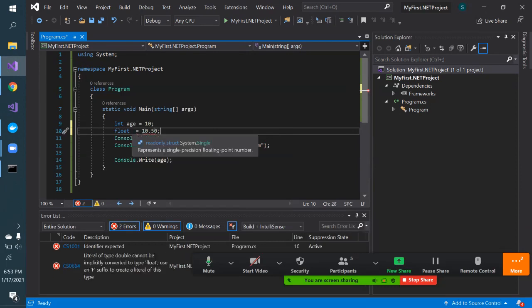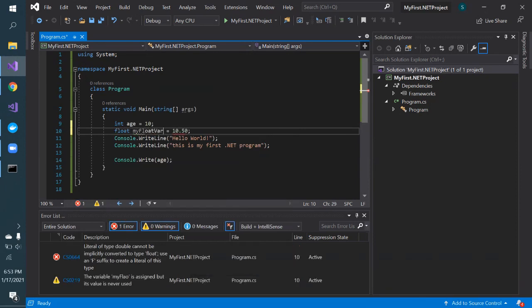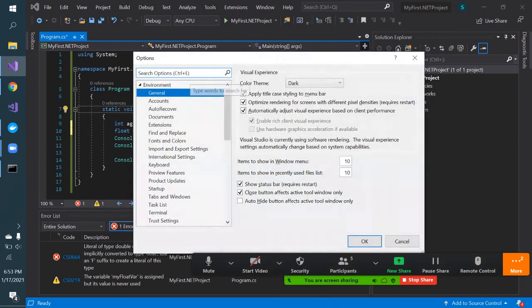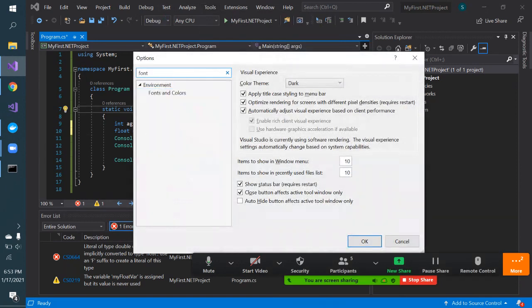Just give the name of the variable. You can give any name of the variable, like say my float variable. So let me increase the font also. Maybe the font is less. So I just search that setting.